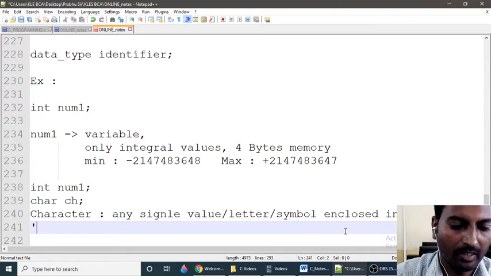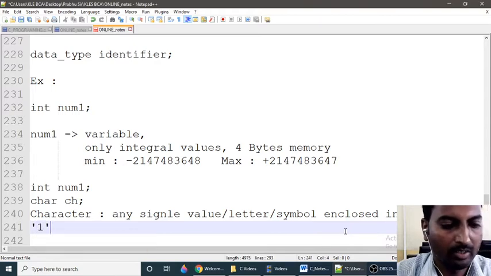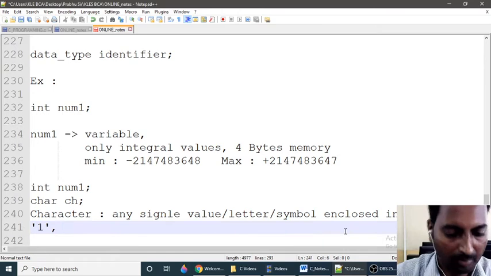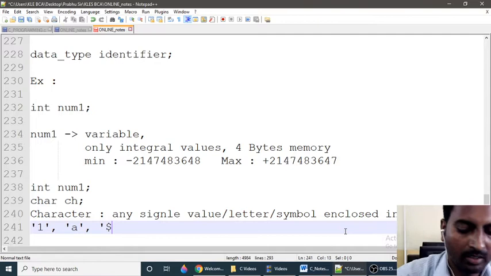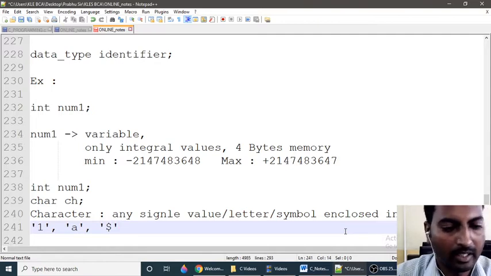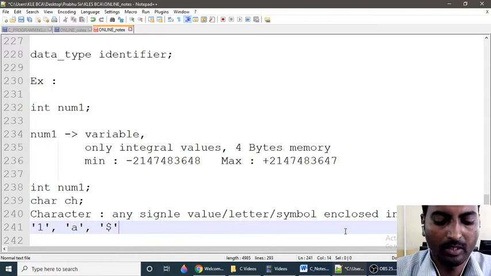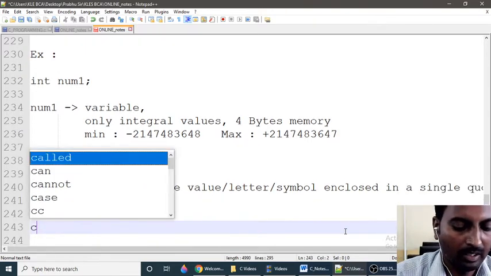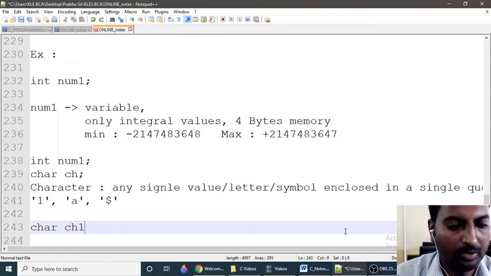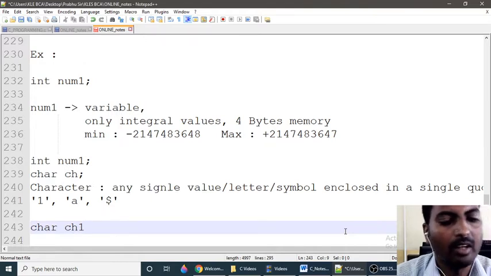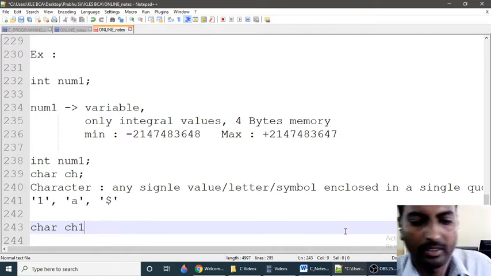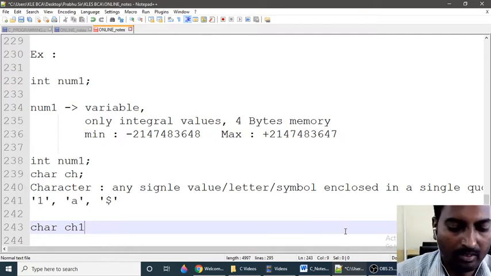Example, if I enclose 1 in a single quote, this is a character data type or character value. If I enclose a letter in a single quote, this is also valid. If I enclose the symbol dollar in a single quote, this is also a character value. For example, char ch1 is also a variable of type character. It is going to store a single value in single quotes. Okay, this is one more example.